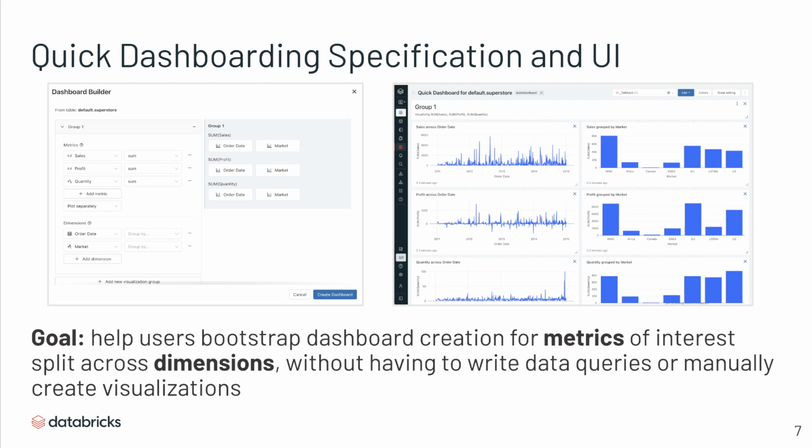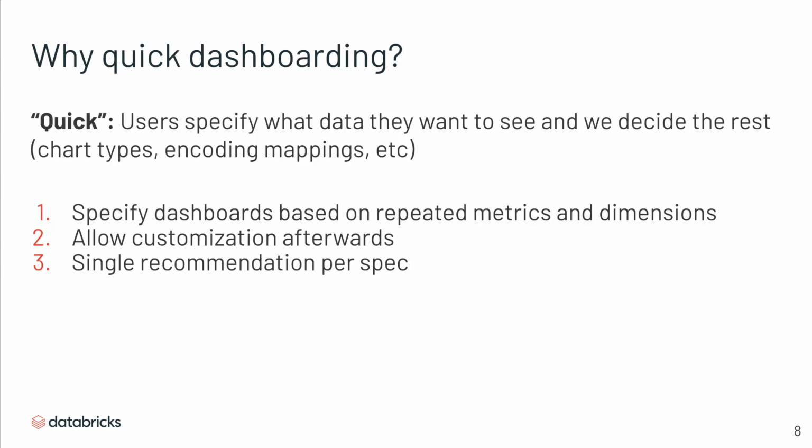And we can leverage this insight for the quick dashboarding specification and UI. Our goal with this is to help users bootstrap dashboard creation for metrics of interest split across dimensions without having to write data queries or manually create visualizations. Why quick dashboarding? This allows users to specify what data they need, and the system decides the rest, such as chart types, encoding mappings, etc., so they can focus on interesting combinations of data rather than how to actually write it out or create the charts manually.